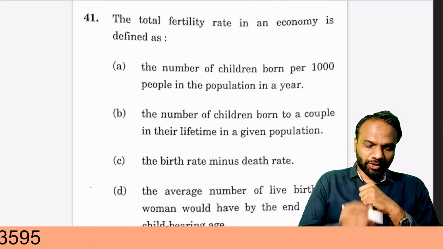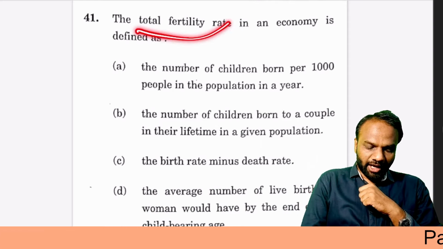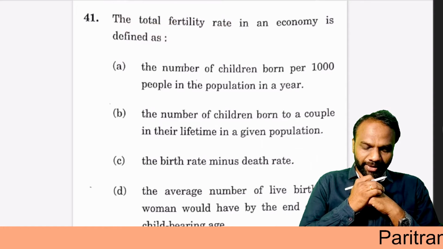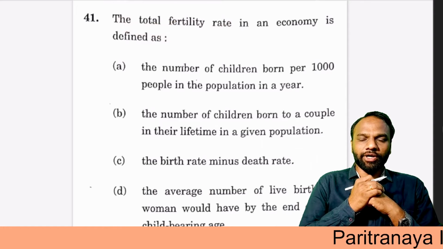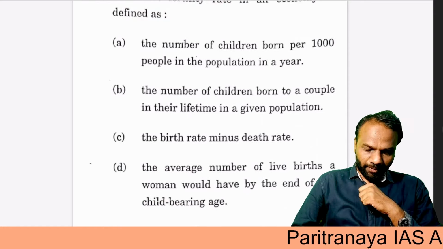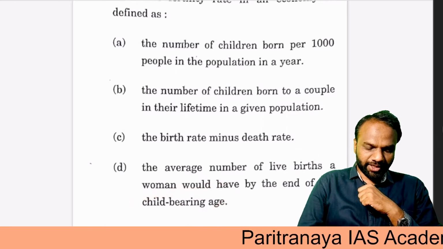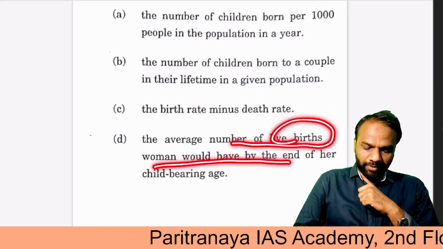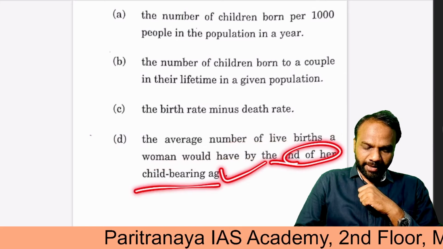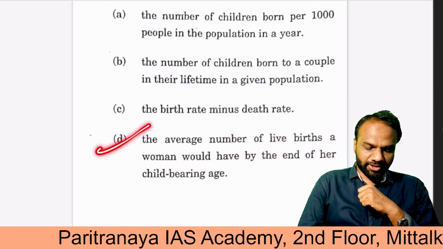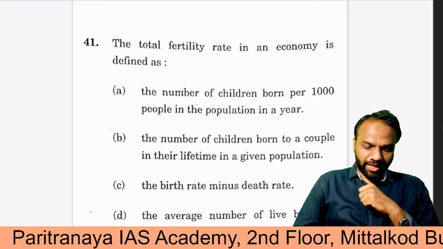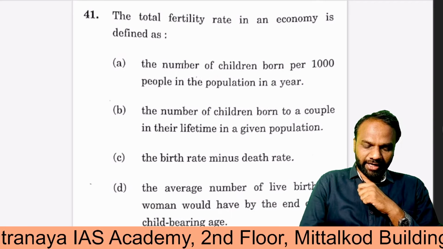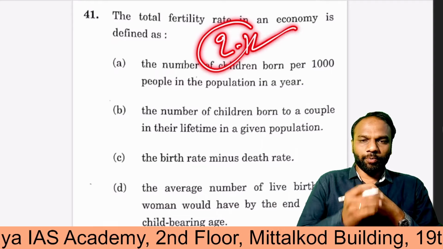Next, the total fertility rate in an economy is how many children a woman will be able to give birth to during her childbearing age. The correct answer is D: the average number of live births a woman would have by the end of her childbearing age. The ideal fertility rate for any country should be 2.1.